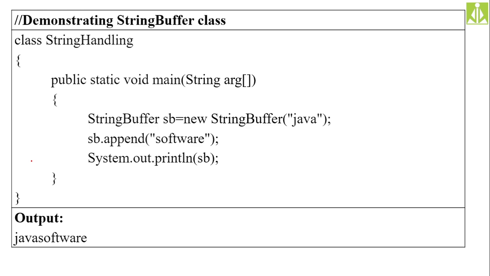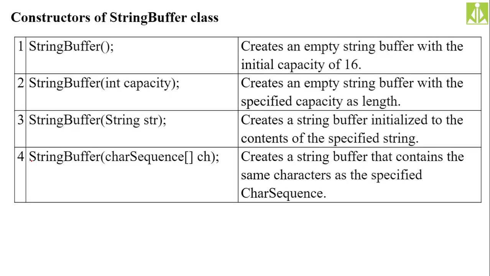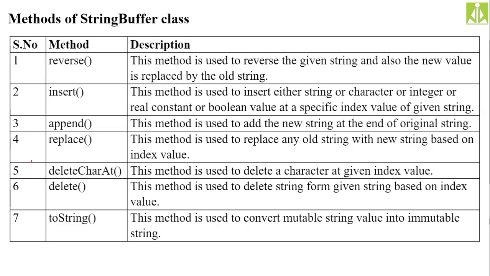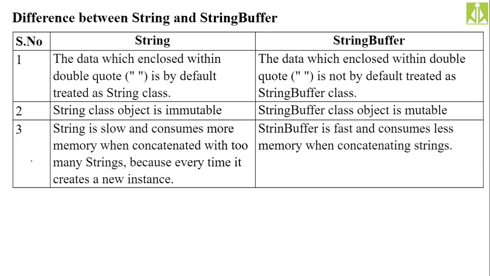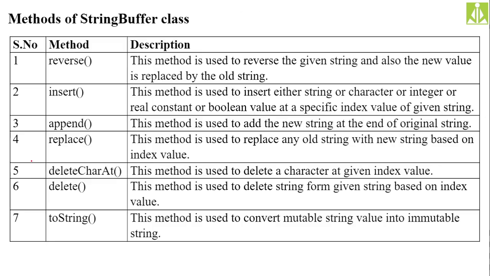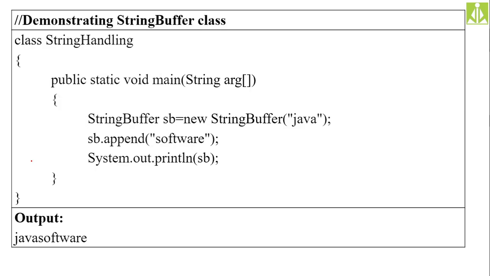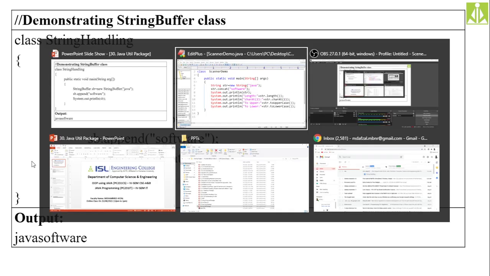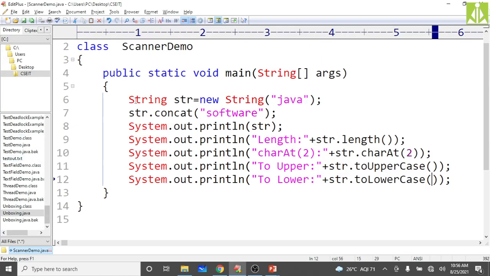So here we have a simple program, and we have the list of methods, list of constructors, then the demonstration. So first we see how the object is mutable. Okay, string buffer, not string now, string buffer.